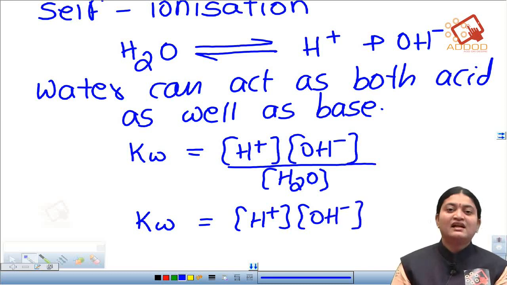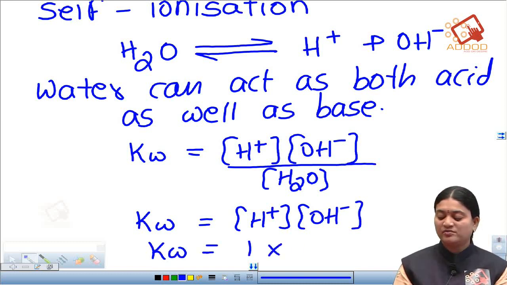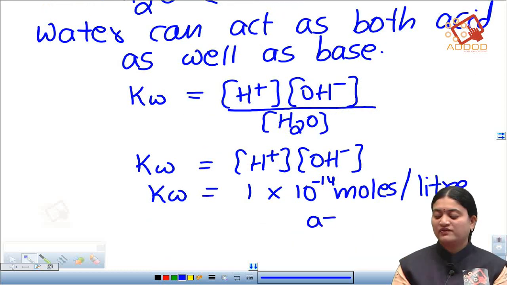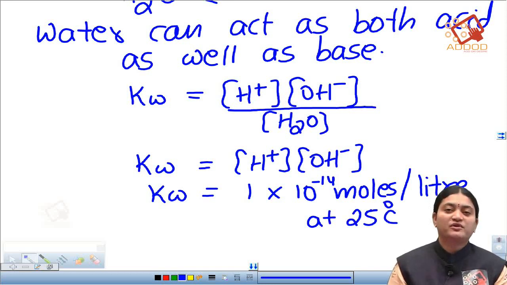At room temperature, about 25 degrees Celsius, the ionic product of water Kw equals 1 into 10 to the power of minus 14 moles per liter. This is the ionic product of water we have.